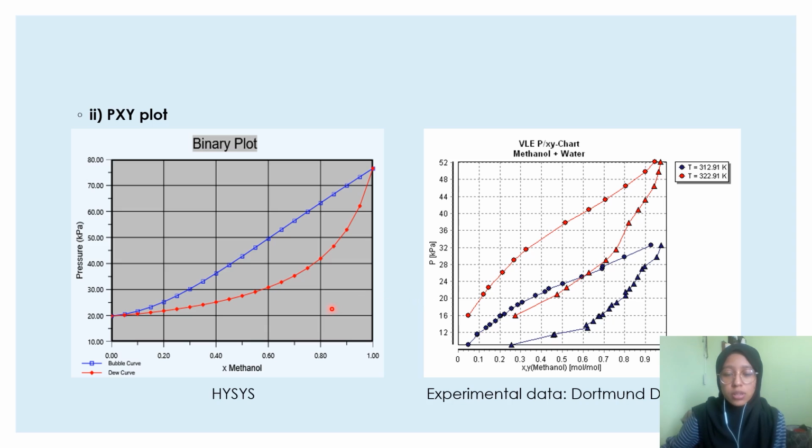From this plot, we can determine the saturation pressure and the phase for the binary mixture. The saturation pressure can be obtained where the curve intersects the y-axis, and in this case, it is 20 kPa. For the phases of the binary mixture, the upper region is the subcooled liquid phase, in between the lines is the liquid-vapor phase, and the lower region is the superheated vapor phase.